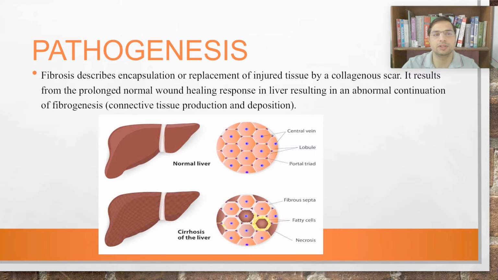So fibrosis is described as encapsulation or replacement of injured tissue by a collagenous scar. Yes, you are right. It is the deposition of fibrin and collagen in the liver parenchyma that leads to fibrous bands, which is called fibrosis, right? So that scarring or fibrosis is one and the same thing. It results from the prolonged normal wound healing response.